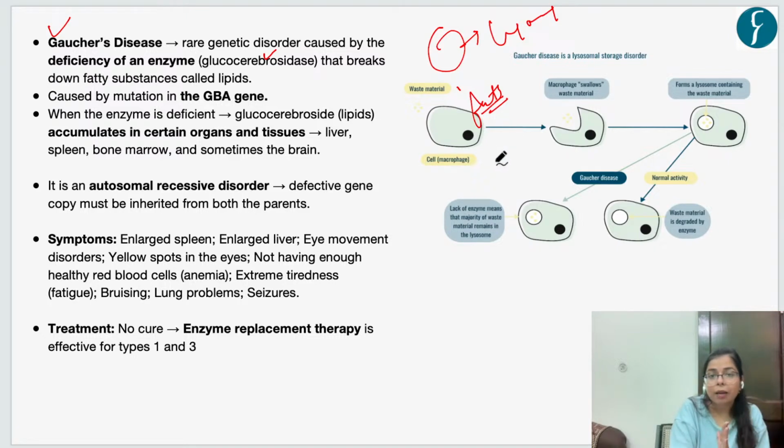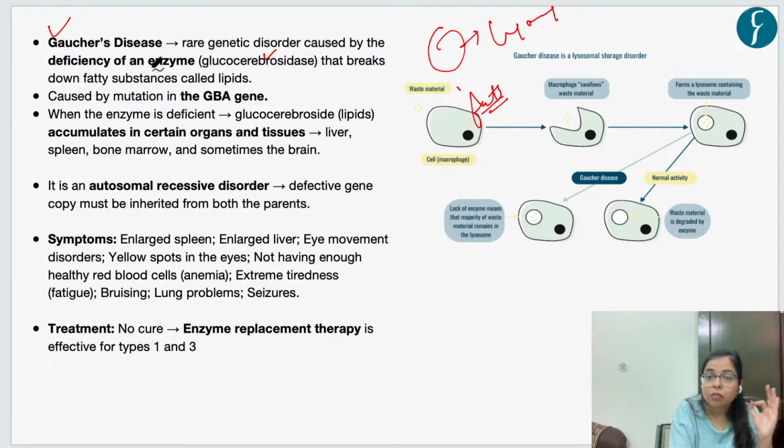Eventually, these fats will be deposited in the cells, in certain organs and tissues in the body. They can be deposited in the liver, spleen, bone marrow, and sometimes in the brain. And this will cause Gaucher disease.